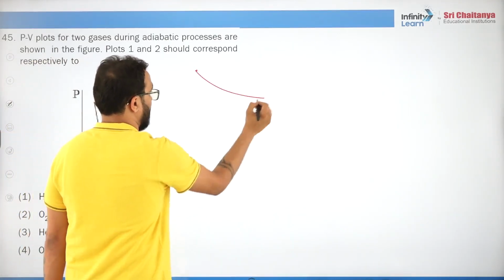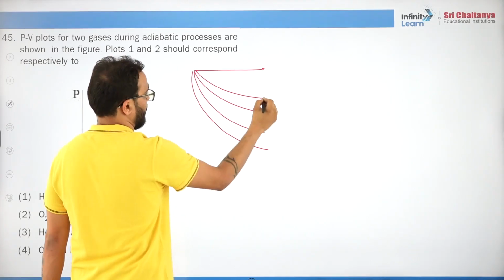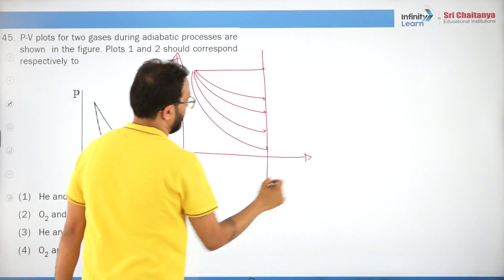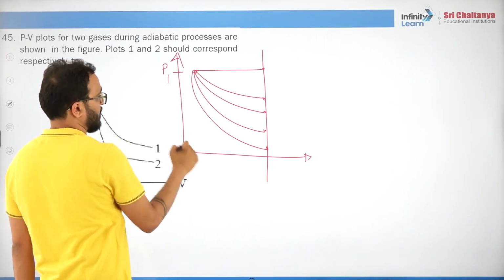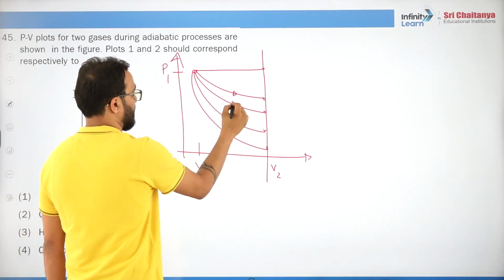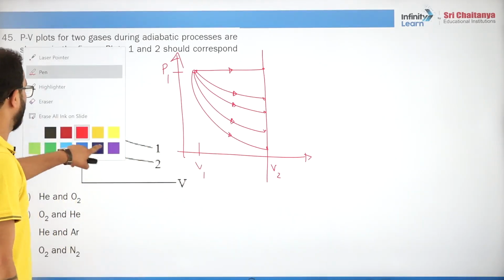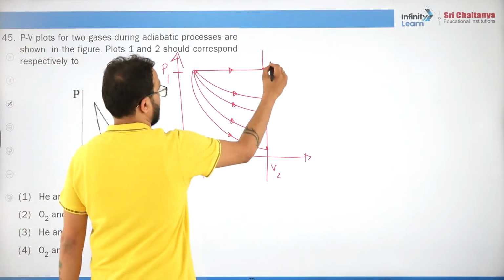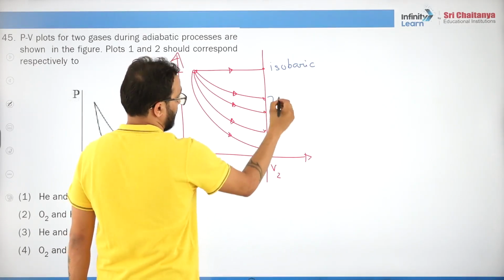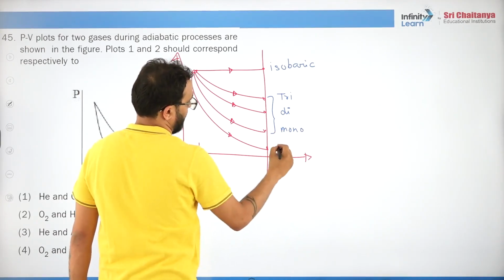I told you. See, I'll draw 1, 2, 3, 4, 5 like this. Suppose it is given. This is a pressure volume graph. Okay, this is from P1 to different pressures, but volume V1 to V2. Suppose the gas is expanding. Now these are different gases. I will tell you which gas is following which process. This is isobaric. Now this is adiabatic. This is triatomic, diatomic, monoatomic, isothermal.